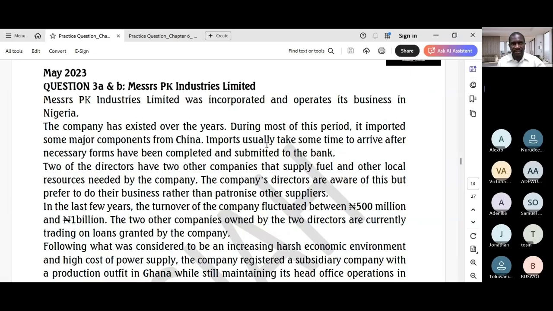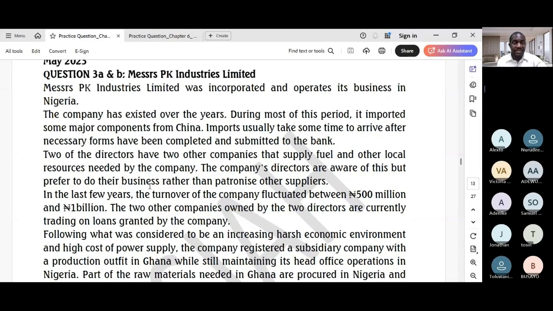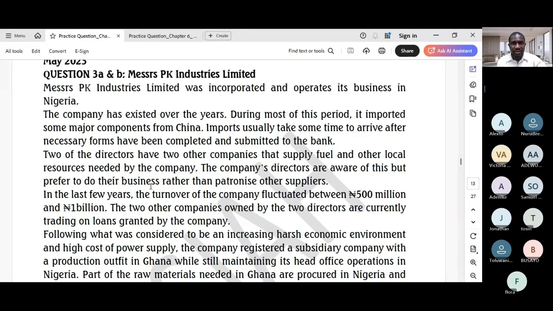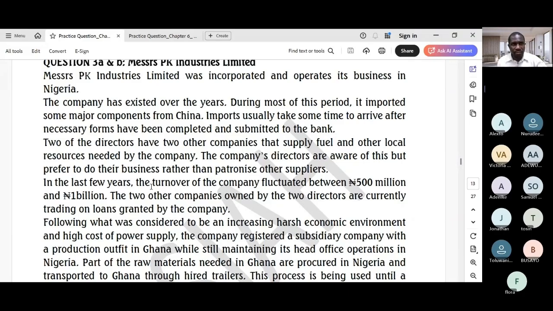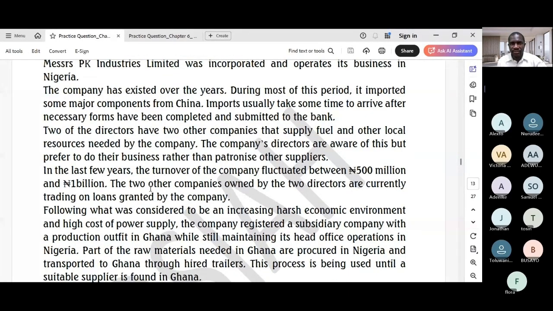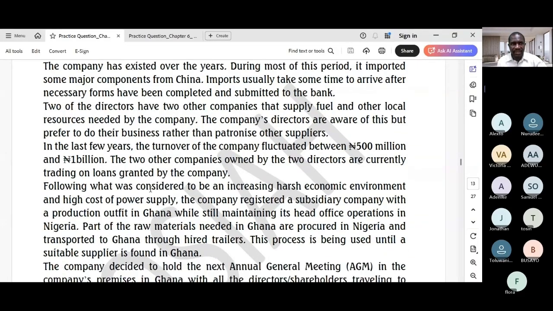Question 3A and B was on Messrs PK Industries Limited. So just the A and B part covered the audit approach. The question reads: Messrs PK Industries Limited was incorporated and operates its business in Nigeria. The company has existed over the years. During most of this period, it imported some major components from China. Imports usually take some time to arrive after necessary forms have been completed and submitted to the bank.